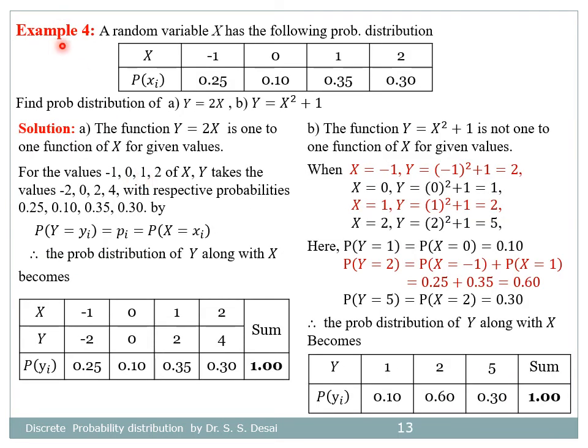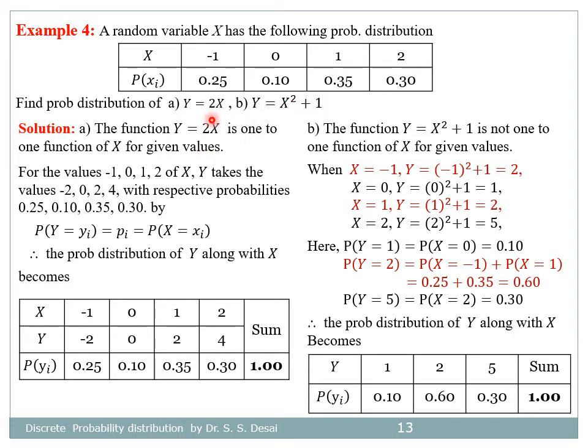Let us see one example based on the probability distribution of a function of a random variable. Random variable x has this probability distribution. X has 4 different values with these probabilities. Find the probability distribution of first, y is equal to 2x, second, y is equal to x square plus 1.